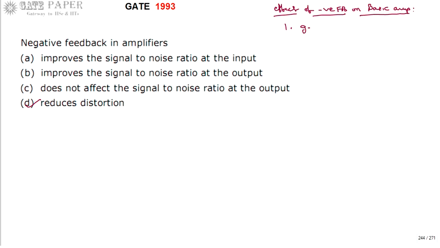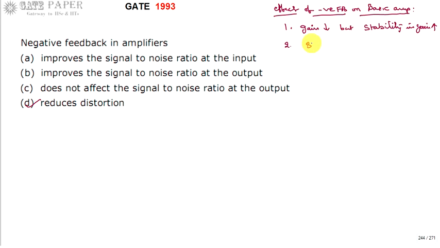First one is that gain reduces but gain stability increases. This is very important. Gain stability is going to increase. Even though temperature fluctuations, power fluctuations or aging are taking place, the gain is going to be more or less constant compared to the basic amplifier. So even though the gain magnitude reduces, it is more stable.